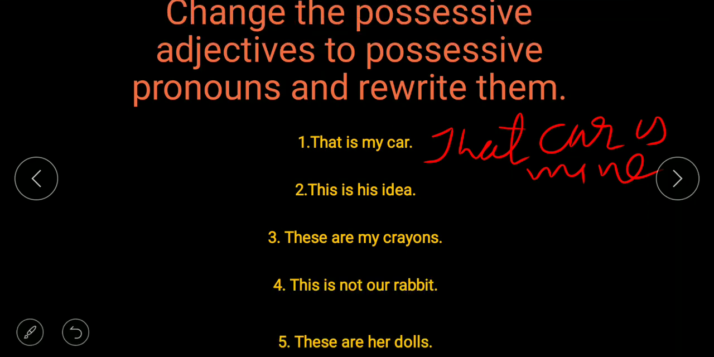This is his idea. Then you have to write, this idea is his.